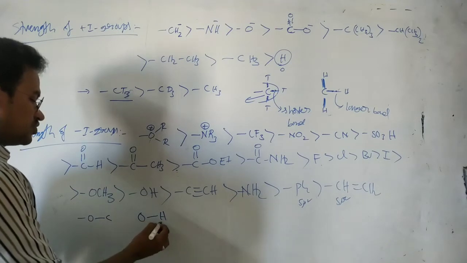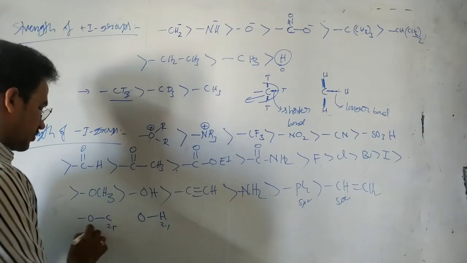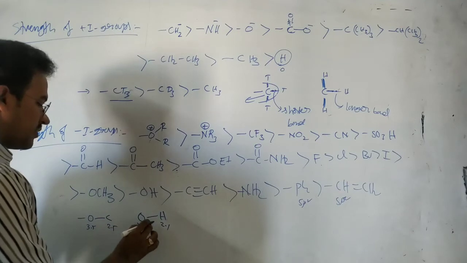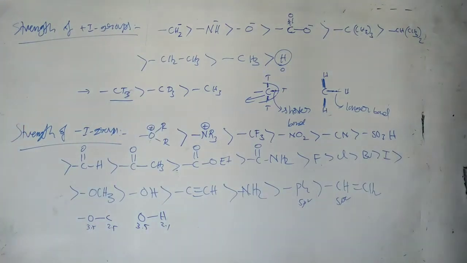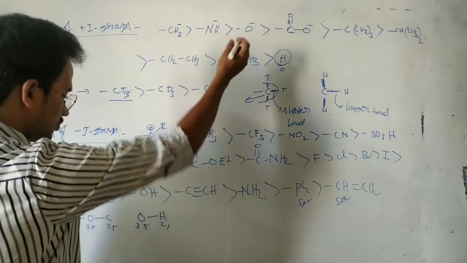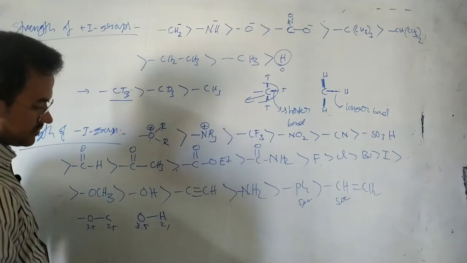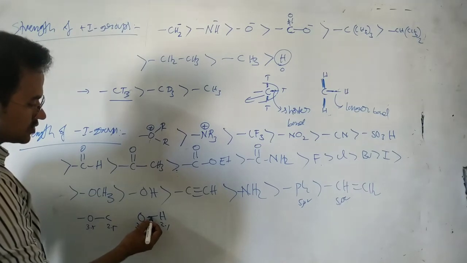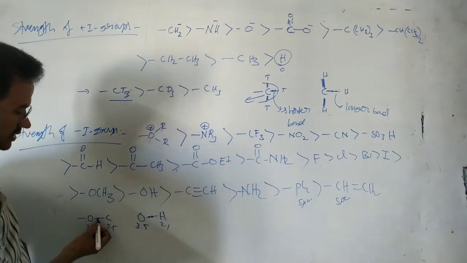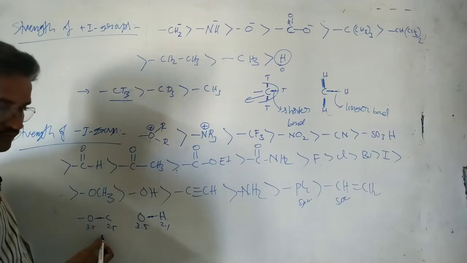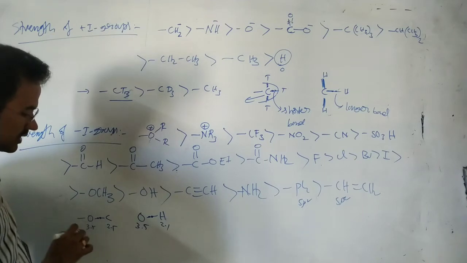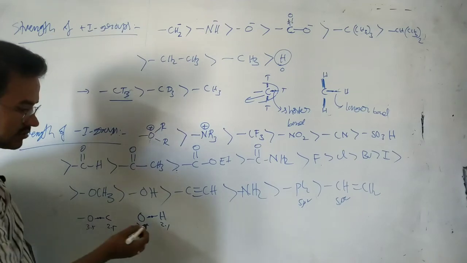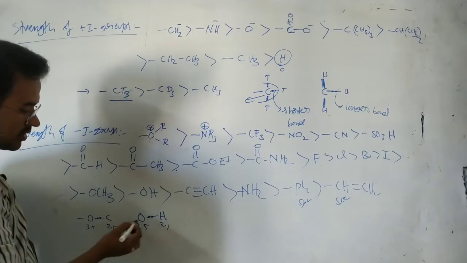In this case, 2.1 electronegativity, here 2.5 electronegativity, here 3.5 oxygen, here 3.5 oxygen. So if you observe the electronegativity difference, here 3.5 and 2.1, there is more electronegativity difference. That means here these electrons are very close to the oxygen. But here the bonding electrons are not very close to the oxygen, because carbon is also somewhat electronegative. So around the oxygen there is less electron density, but around the oxygen here there is more electron density when compared with this one.